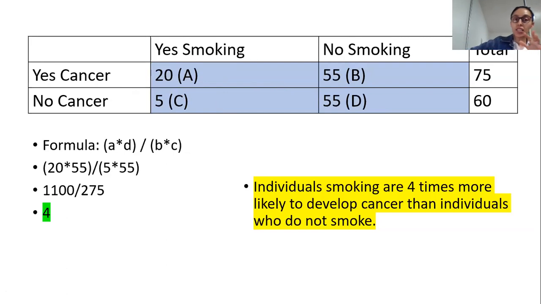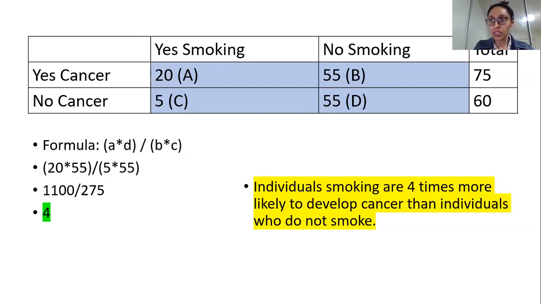Guys, why am I saying that these calculations I'm showing you are basic epidemiology? Because for a real research paper, you say yes, so many people were smoking and so many of them had cancer. But in real life, first I'll do a bivariate analysis.